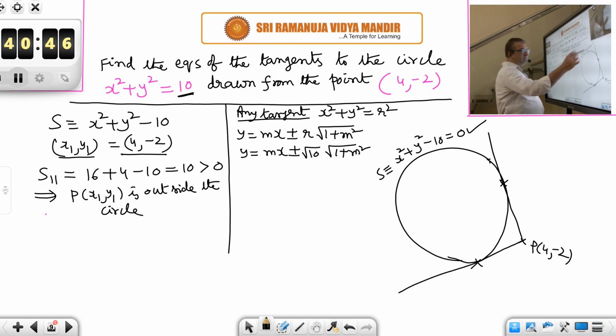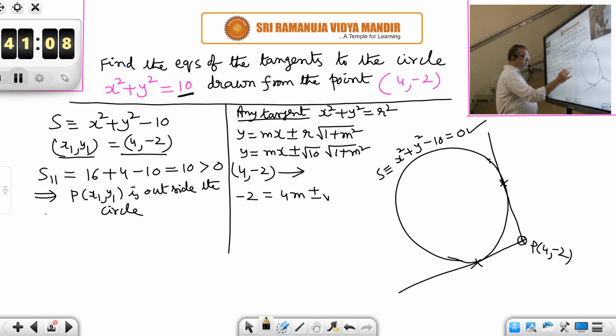To this circle, any tangent will be in this form. But we want those tangents passing through the point 4 comma minus 2. So the two tangents must pass through the point 4 comma minus 2. Substituting: y coordinate minus 2 is equal to 4m plus or minus root 10 into root of 1 plus m square.